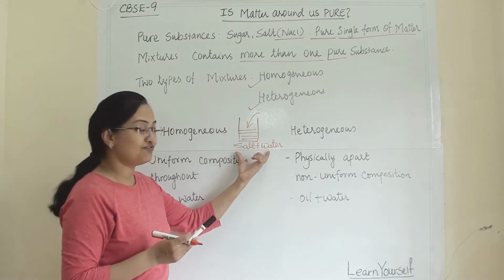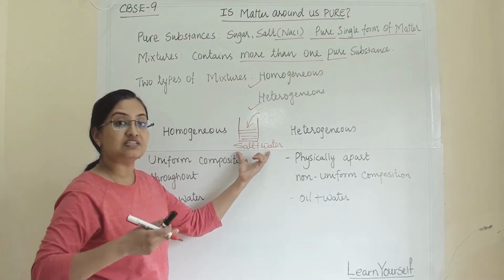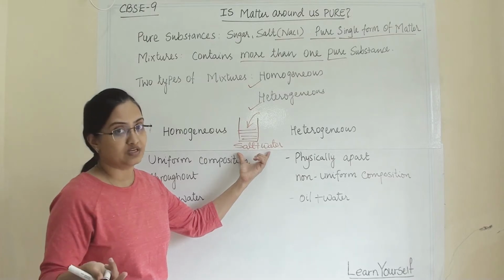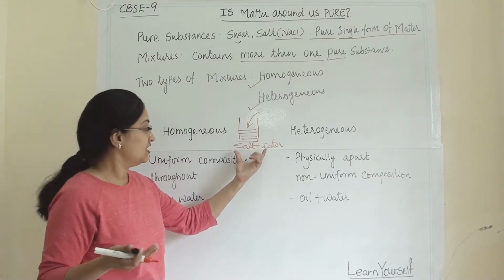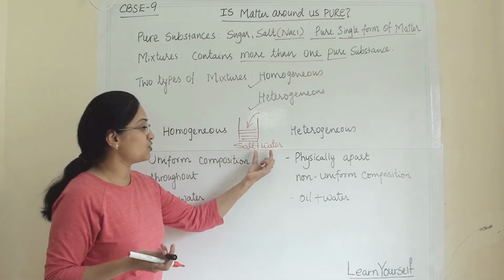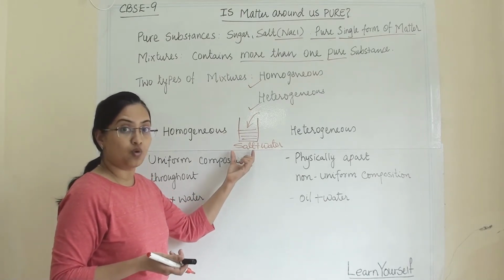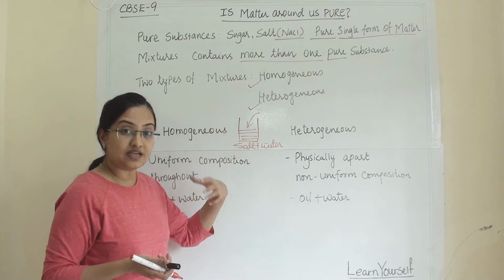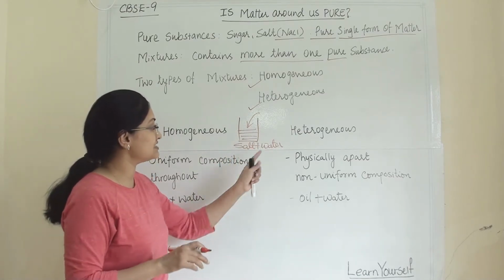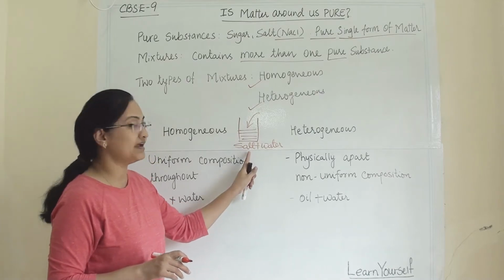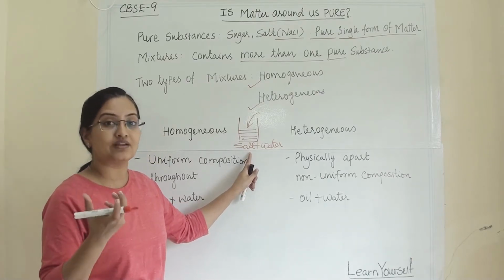Now when they are physically mixed, we can separate them by physical means. What are the physical methods by which we can separate them? Suppose I have added salt to water. If I want to recover the salt from water, I will simply evaporate the water and I will get the salt back as a component.